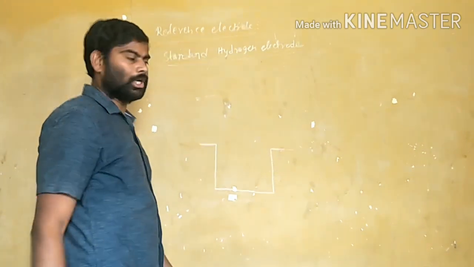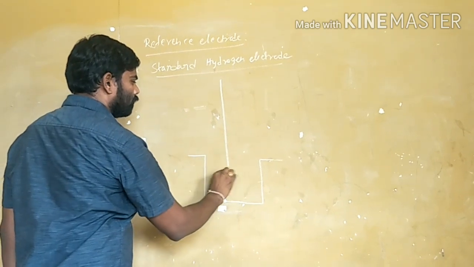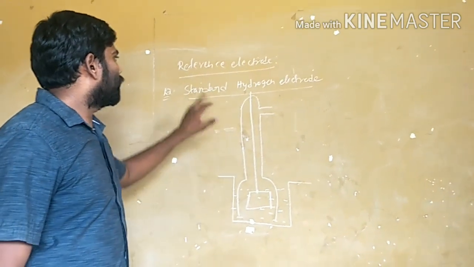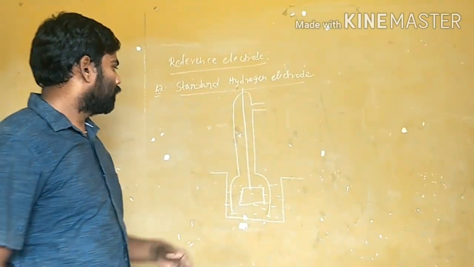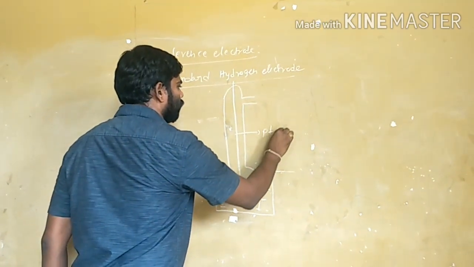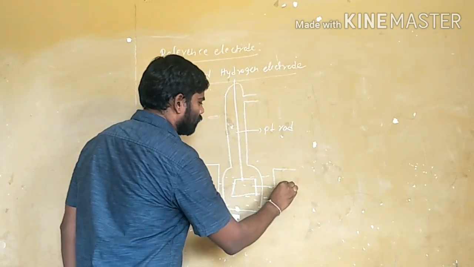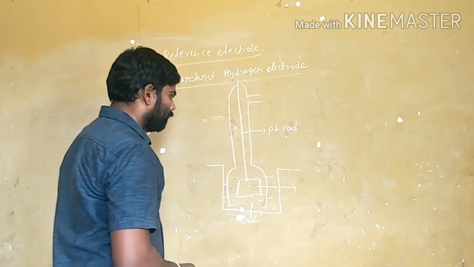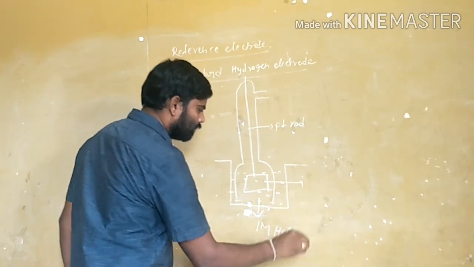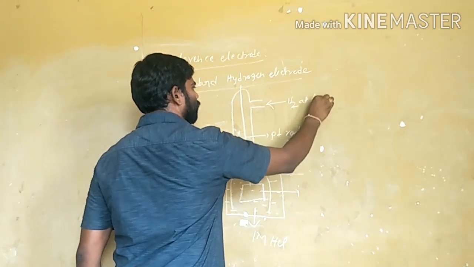The construction of the standard hydrogen electrode. This is a platinum rod dipping in 1 molar HCl solution. Hydrogen gas is passing at 1 atmospheric pressure.